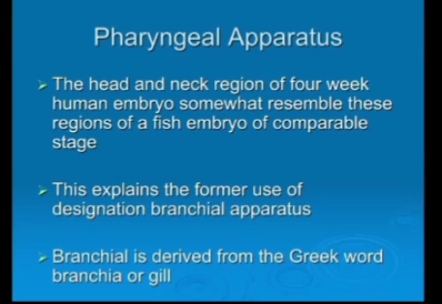So as the gills were present in the fish embryo, this apparatus was known as branchial apparatus. But now the anatomists have decided that in human beings, as the branchia do not develop, they will use the words pharyngeal apparatus, pharyngeal arches, pharyngeal pouches, pharyngeal clefts in human being.